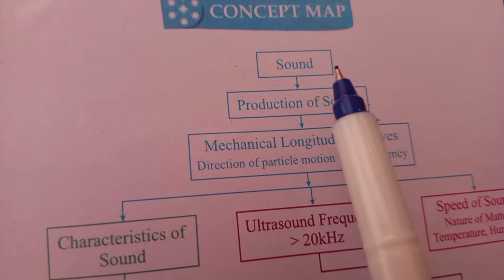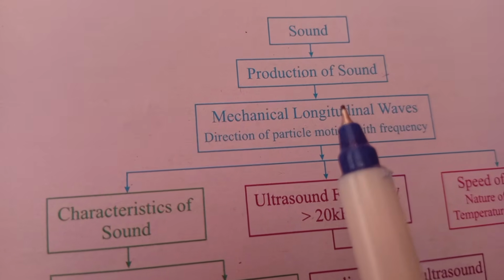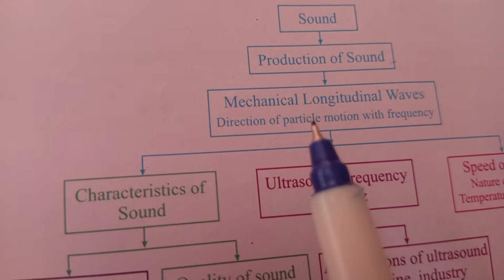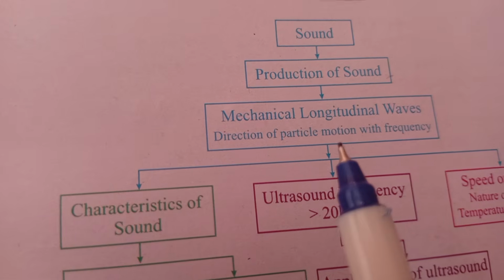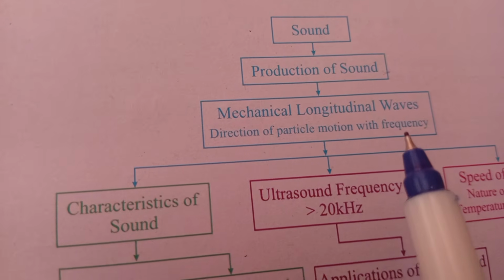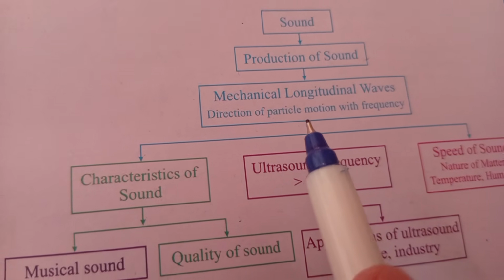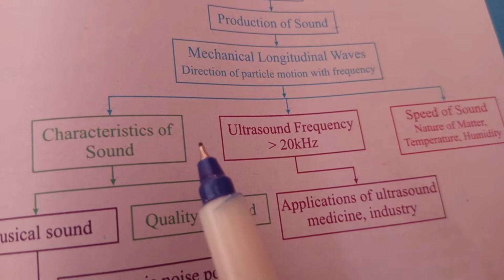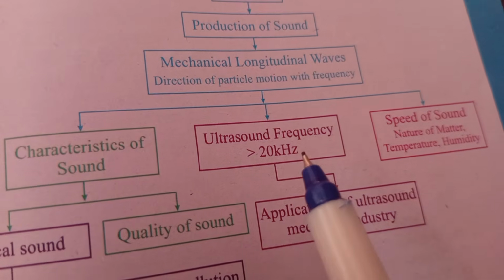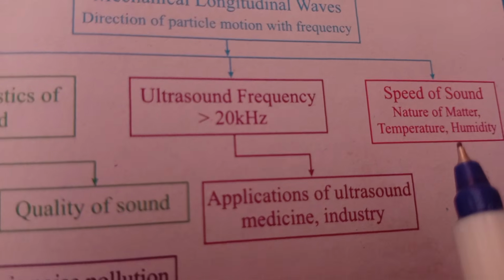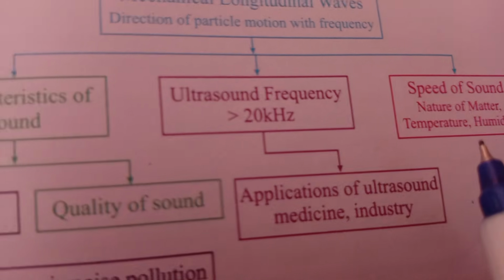Here you are looking at the sound chapter, containing first of all the topic of production of sound. Production of sound contains mechanical longitudinal waves, direction of particle motions and frequencies. Now this topic has been further divided into three main parts: characteristic of sound, ultrasound frequency 20 kilohertz, and the speed of sound, nature of matter, temperature, humidity and manner.